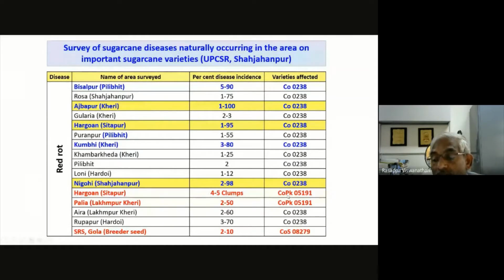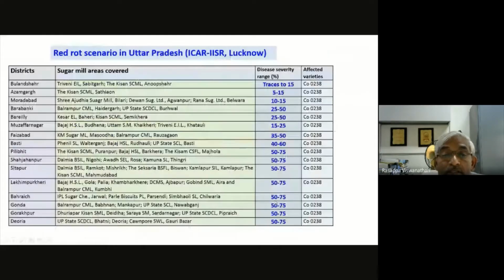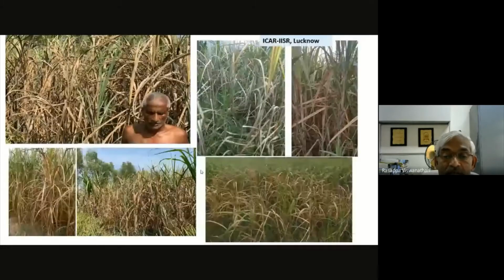A major variety affected is 0238, here and there in a few pockets. This variety is in a very small area, but still it has recorded red rot. In the same way, CO 08279, a recently released variety, has also picked up red rot. This is the data provided by IASR Lucknow, where they have seen red rot at varying intensities, and they have covered most of the sugarcane growing districts in the state.